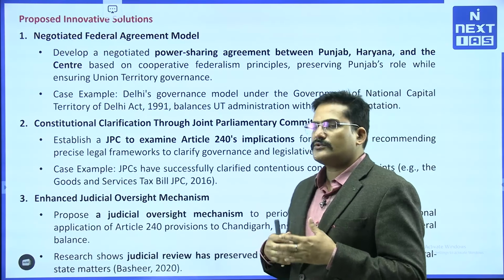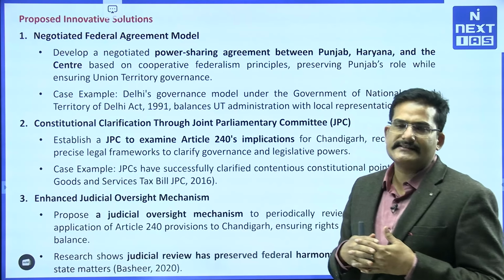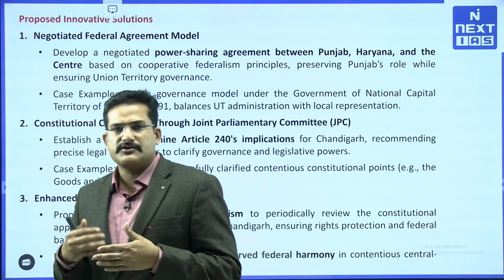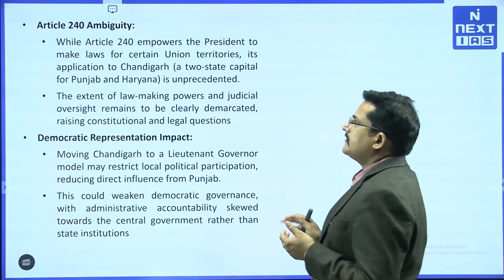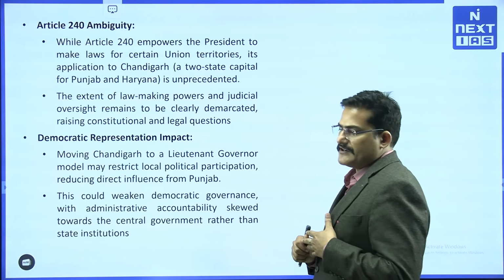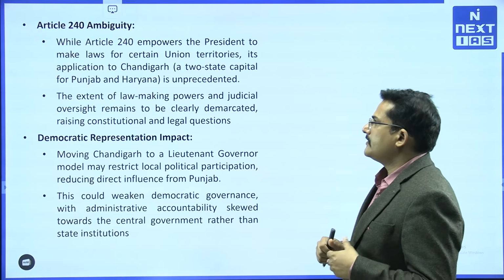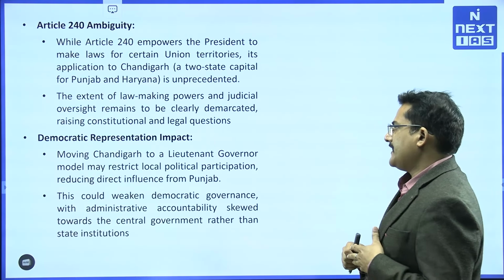Third, we can also enhance judicial oversight, right, because at times our federal character has been saved by judicial review. So this can be done at different levels. Also we need to deal with the ambiguity attached to Article 240, which is not very clear, right.